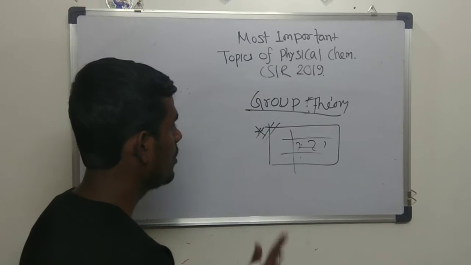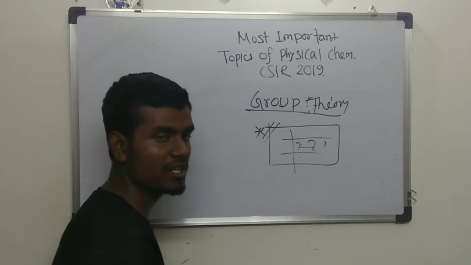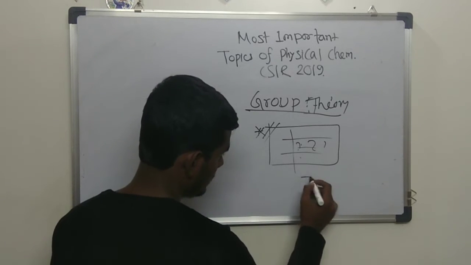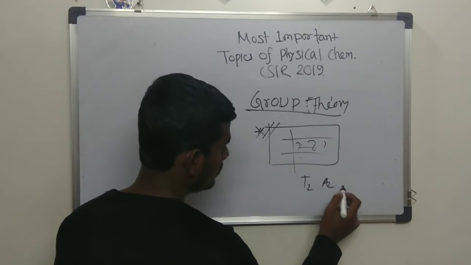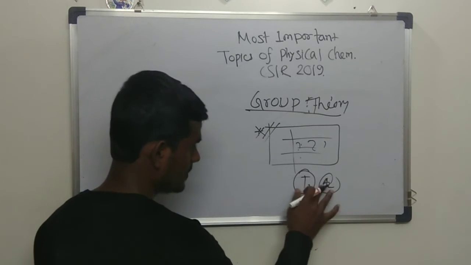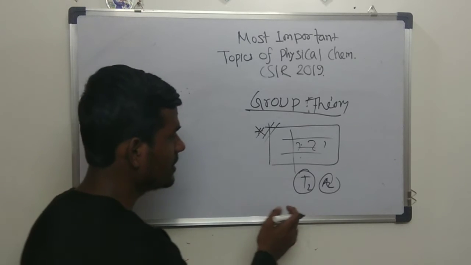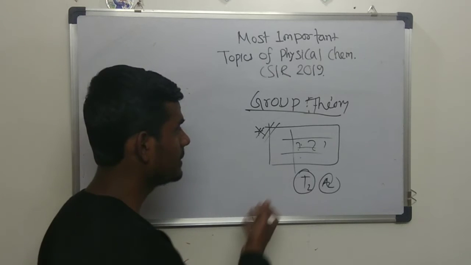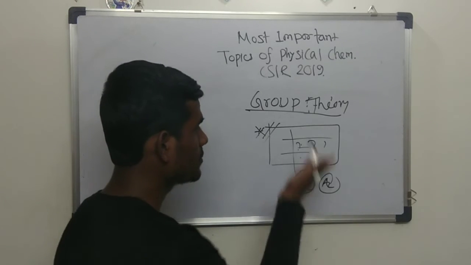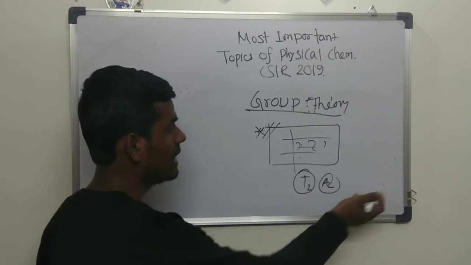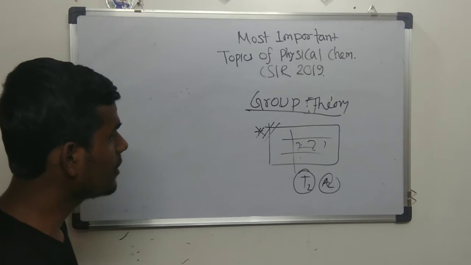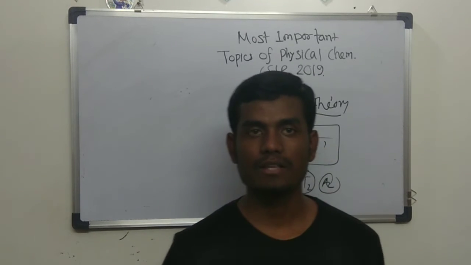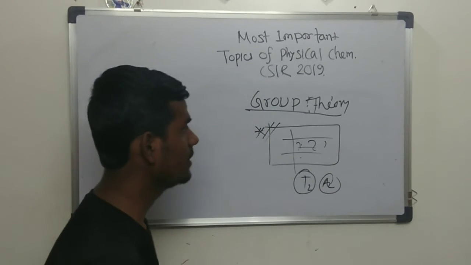They always ask one thing from vibrational spectroscopy: say, for example, T2 or A2, which kind of vibration, which symmetry is allowed, which vibration is Raman active or vibrationally active. For example, they will give you some molecule and the corresponding table, and they will ask which will be active or not. Another point is that they will also give some molecule and ask you to determine the point group of that system.